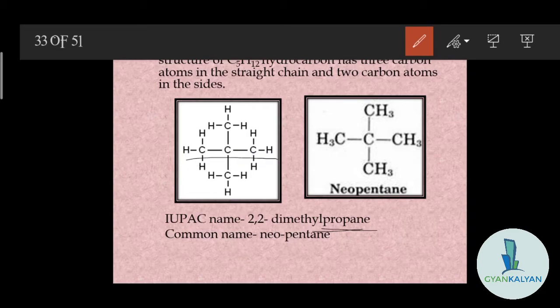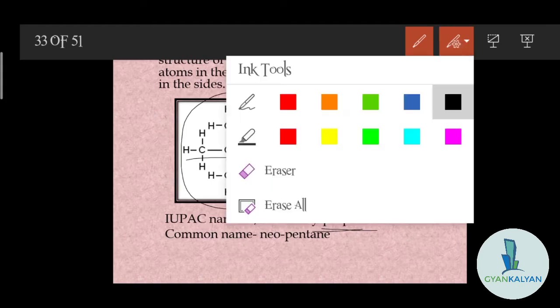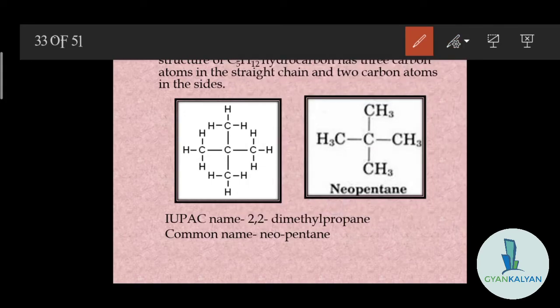So this is the IUPAC name for this kind of structure of pentane, and the condensed formula for the structure is this. When the hydrogen atoms are not shown by the bonds, okay, they are written together like this, CH3 CH3 CH3. So that kind of a formula is condensed formula in an easy way we can say. And so there will be two names, that is IUPAC name will be 2, 2 dimethyl propane and common name will be neopentane. So I guess this is clear.